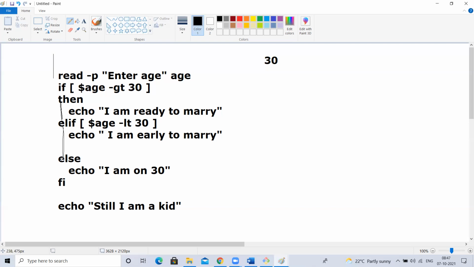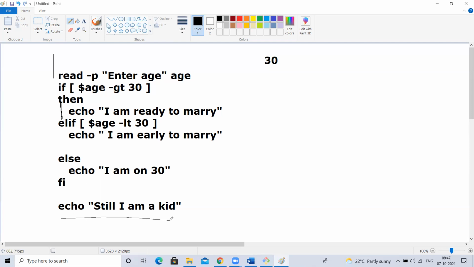Then what will it do? It will come here, else. Do you have any condition here? No. That's the reason it will execute by default. So if both conditions are not satisfied, age 30 greater than 30 false, else if 30 less than 30 also false, then what is remaining? Only that veg meals is remaining. So you have to take this. I am on 30. It will print this.